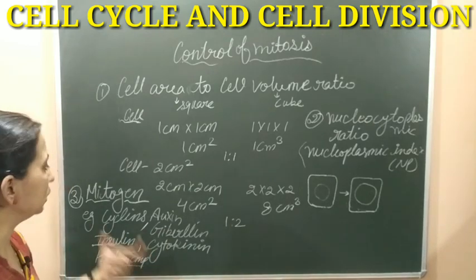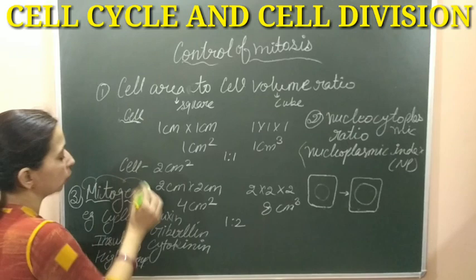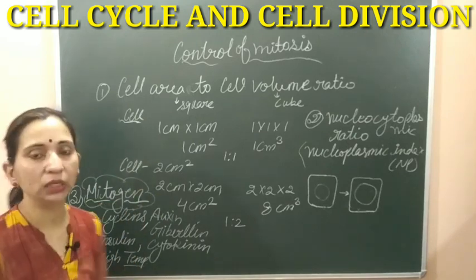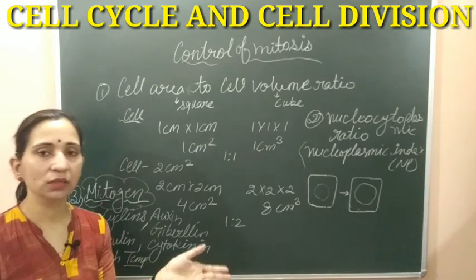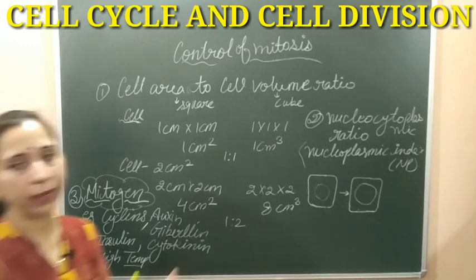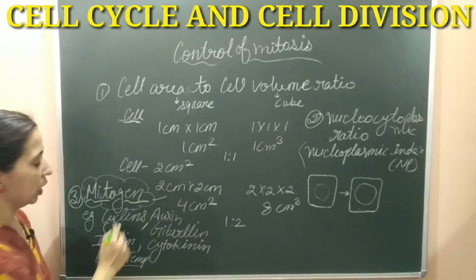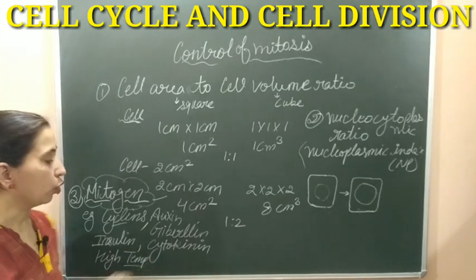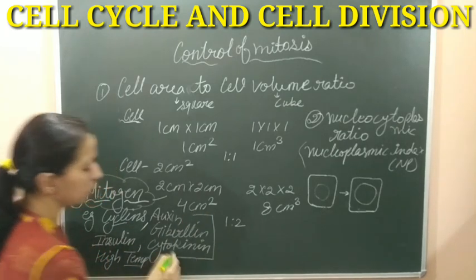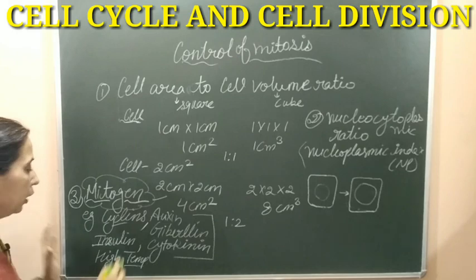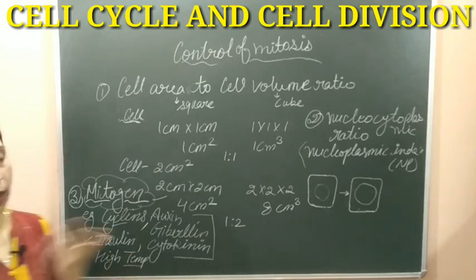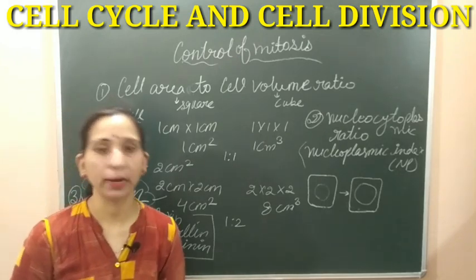So these are the substances which are stimulating the cell to divide. They are giving the signal that it's time for the cell to divide and make two daughter cells, and these substances are known as mitogens, like cyclins, some phytohormones like auxin, gibberellin, and cytokinin. In the case of animals, insulin and high temperature also behave like mitogens.